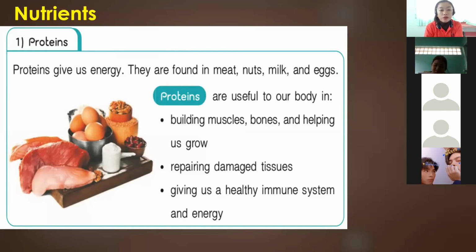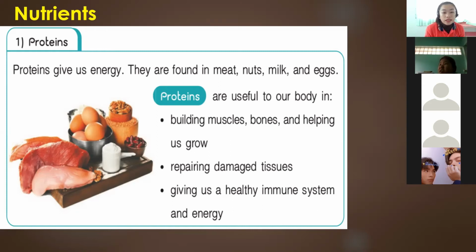So let's talk about the first one. We have the protein. Protein gives us energy. They are found in meat, nuts, milk, and eggs. Proteins are useful to our body in building muscles, bones, and helping us grow, repairing damaged tissues, giving us a healthy immune system and energy.